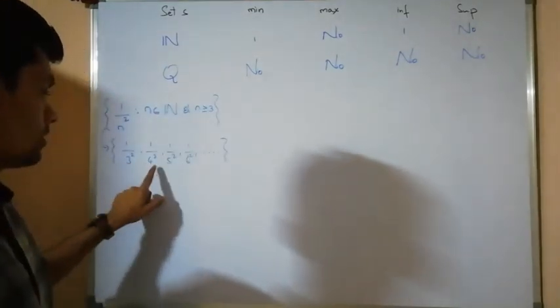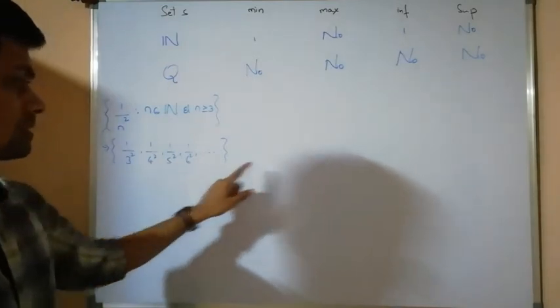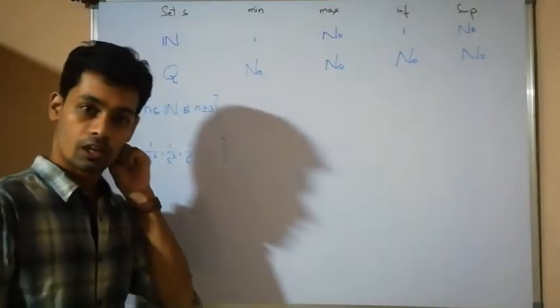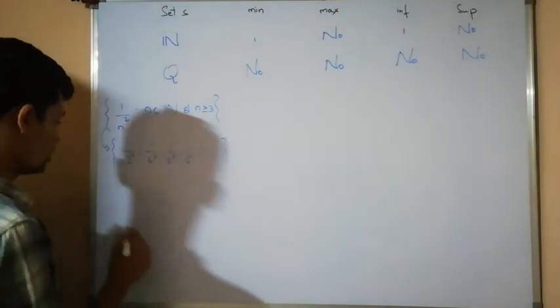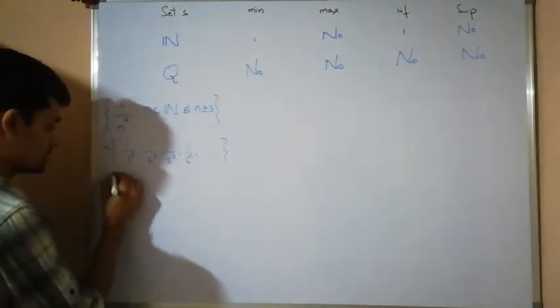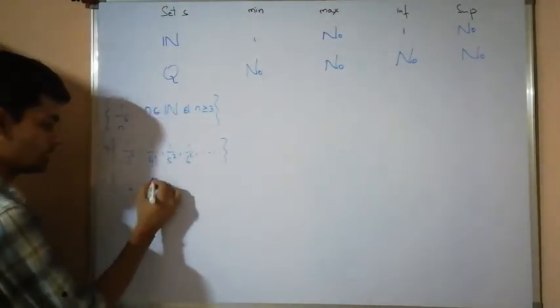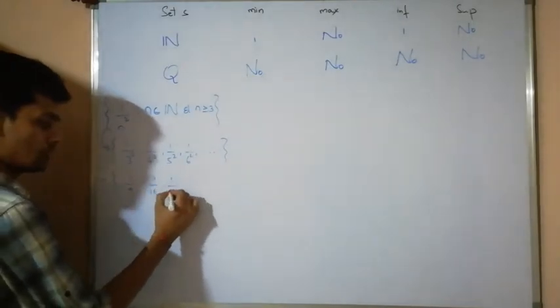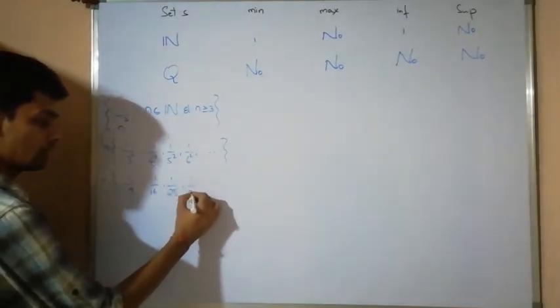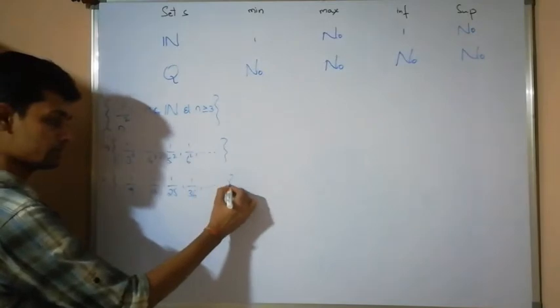That is, 1 by 9, 1 by 16, 1 by 25, 1 by 36, and so on.